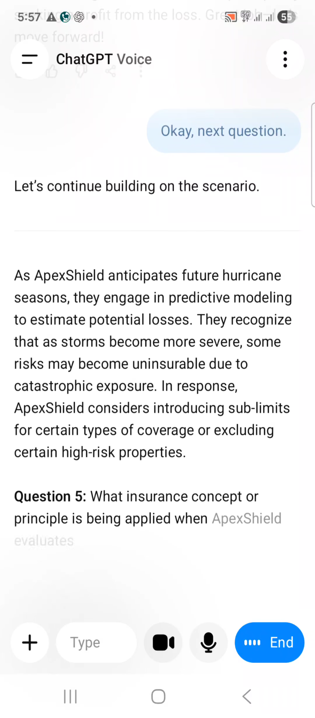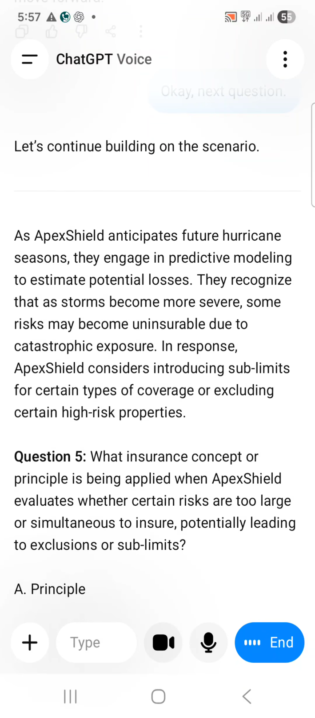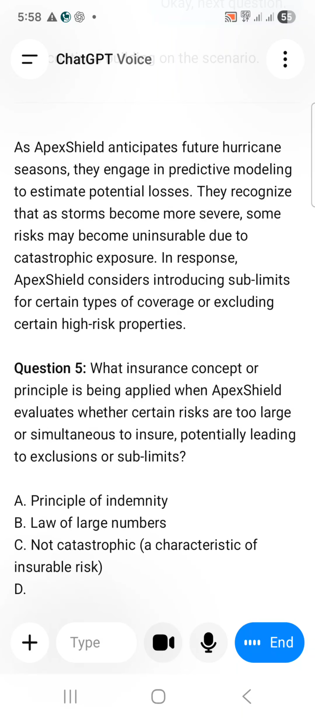What insurance concept or principle is being applied when Apex Shield evaluates whether certain risks are too large or simultaneous to insure, potentially leading to exclusions or sublimits? A. Principle of indemnity. B. Law of large numbers. C. Not catastrophic, a characteristic of insurable risk. D. Principle of utmost good faith.